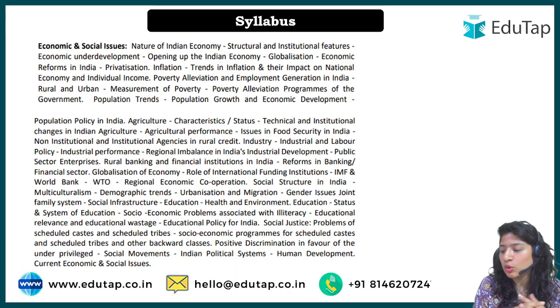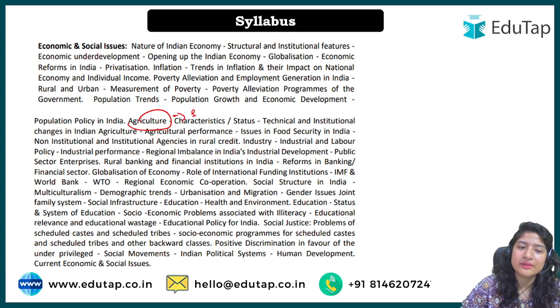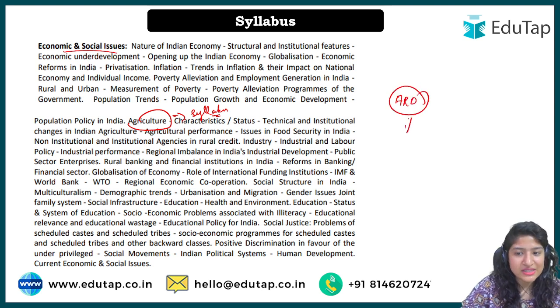Now coming to why we are covering this. First of all, we have to understand that agriculture is a part of your syllabus. So of course, if any scheme is related to your examination syllabus, it has high chances of being asked in the examination. It is in the syllabus of ESI, and if you're preparing for NABARD, the ARD component in itself is very important in this scheme because it caters to farmers. It becomes very important to understand.